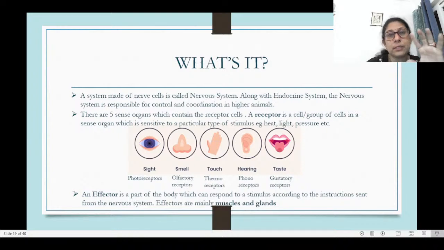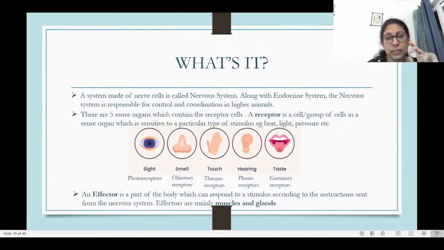So a receptor is a group of cells or a cell in a sense organ which is very sensitive to a particular type of stimulus. So the stimulus could be light, heat, pressure, or a smell, an aroma. So these receptor cells are sensitive to any one of these stimuli.